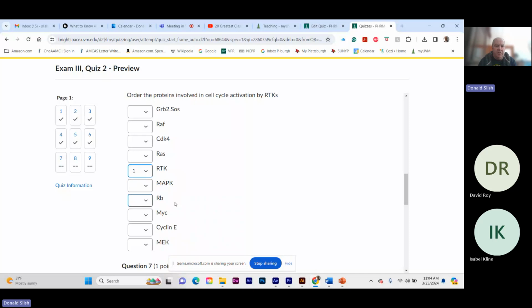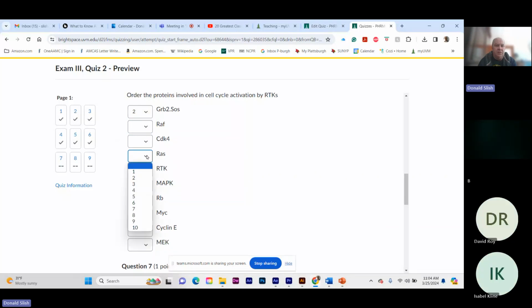RTK, and then grab SOS, RAS, RAF, MEK. It's number 5. MAP kinase would be 6. All right, what does MAP kinase do now? It's going to activate AP1.